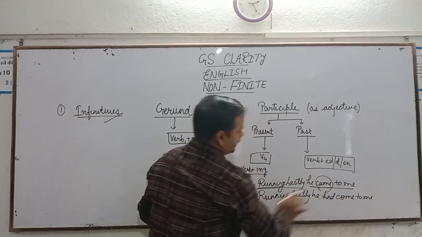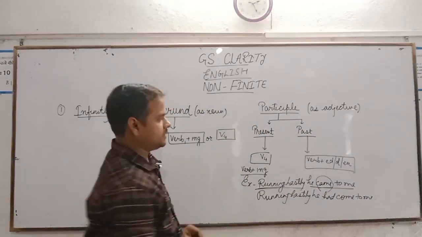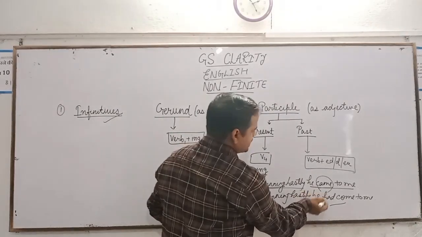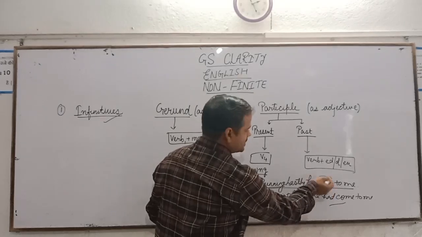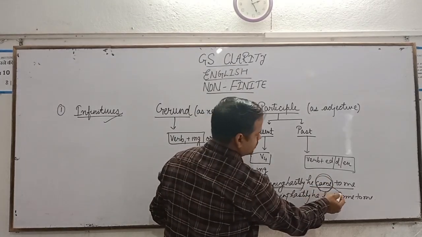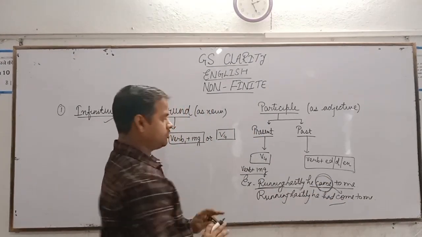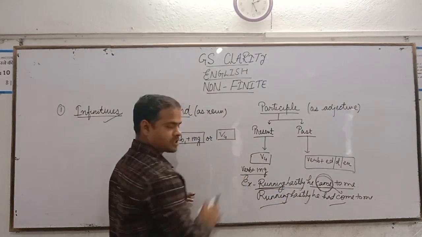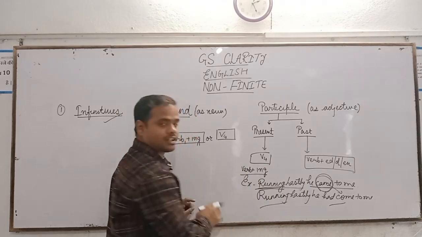See, here it was in simple past, but here it is in past perfect. This verb has been changed into had come, but we do not receive any change in running. Earlier it was running, and this time also it is running.